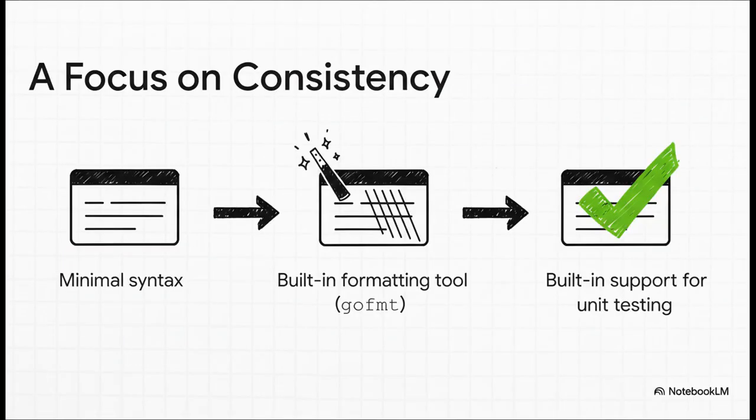And this commitment to simplicity leads directly to incredible consistency, which is a total game changer when you're working on a team. For starters, the syntax is minimal, less boilerplate code. But the real star of the show is a tool called Go Format. It automatically formats your code. No more arguments about tabs versus spaces. Everyone's code looks the same, period. Plus, it has fantastic support for unit testing built right in. It's not an add-on, it's just part of the workflow from day one.